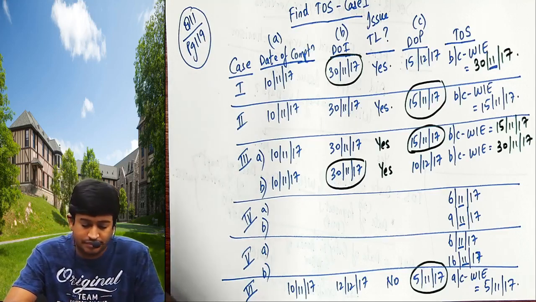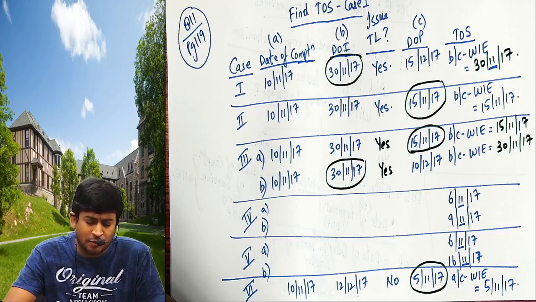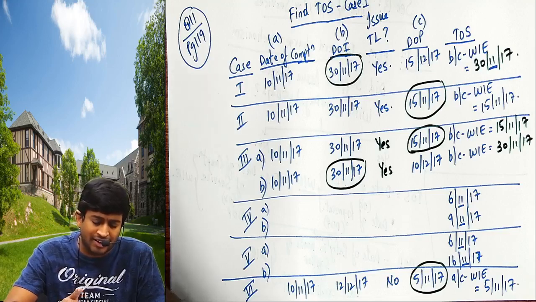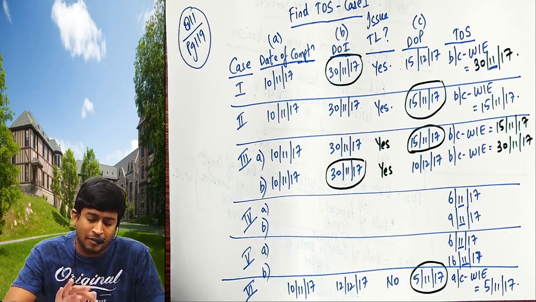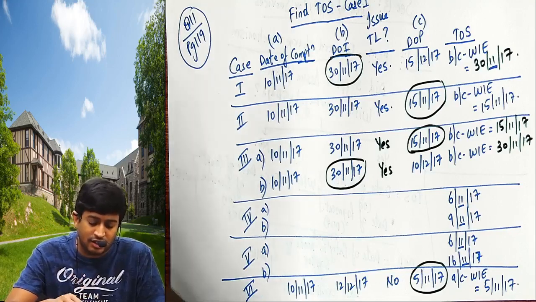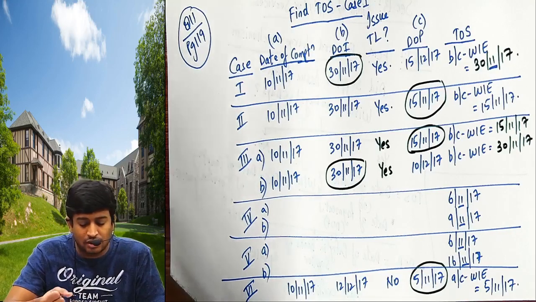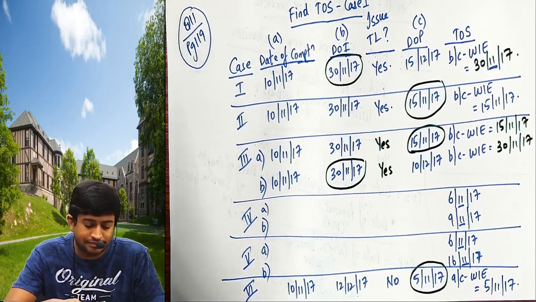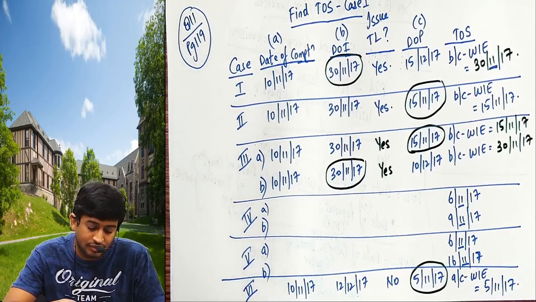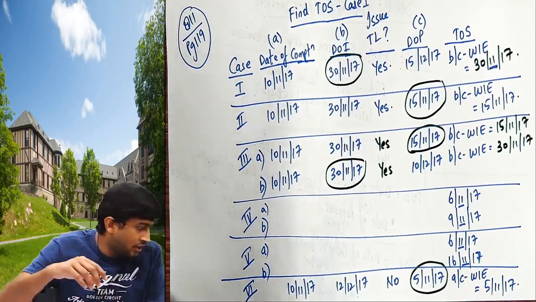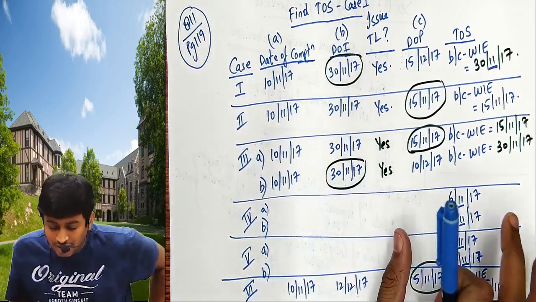Please check. Once again, if it's a forward charge mechanism concept, time of supply for services will be, if the invoice is issued within 30 days, or 45 days for banking and insurance: yes, date of invoice or date of payment, whichever is earlier. No: date of completion of service or date of payment, whichever is earlier. If only 2 dates are given in the problem for date of payment: date of payment received entry or bank entry, whichever is earlier. Remember this; the concept takes 2 minutes. This completes question number 11.